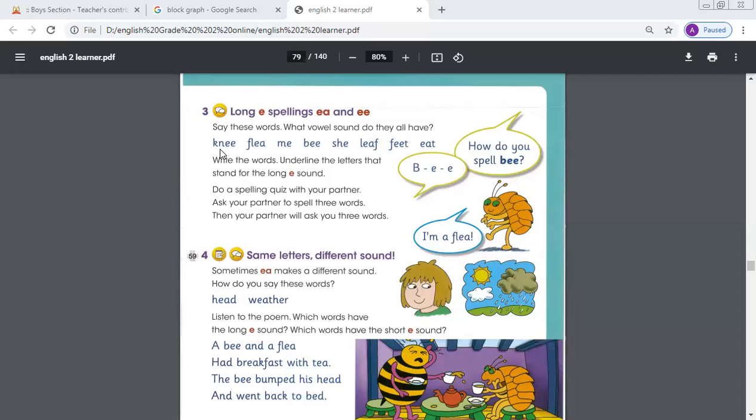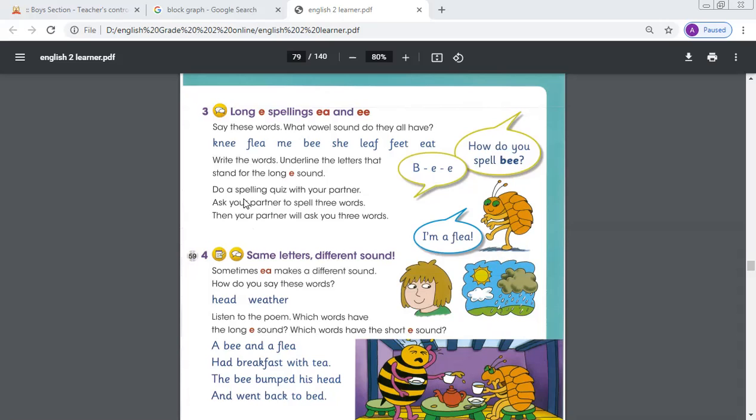Now here we speak: knee, flee, me, be, she, leaf, feet, eat. Here double E, here EA, and this is an exceptional case, and ME also has the long E sound. Here double E, and here she also has a long sound, and here EA, and here double E, and here EA. Here the sound becomes long.